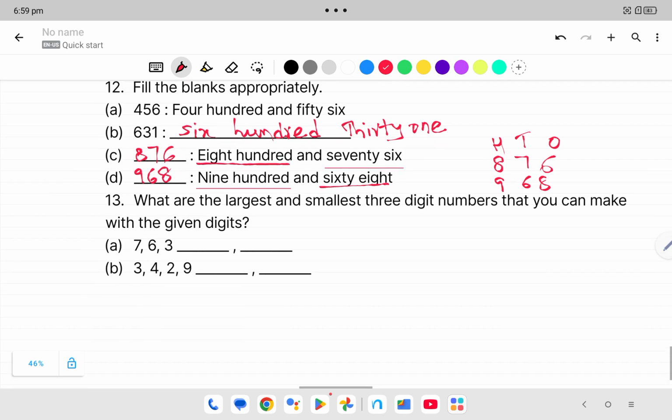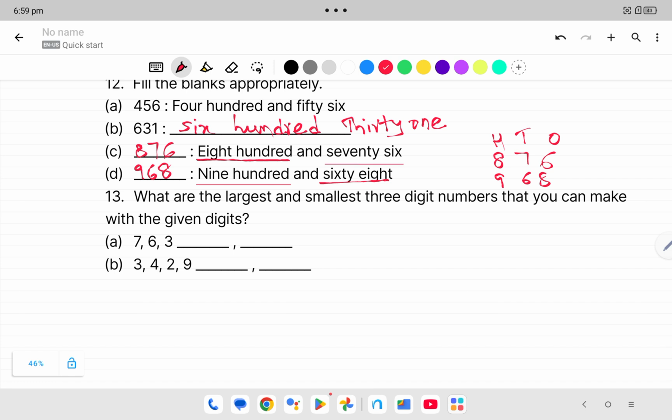Next, what are the largest and smallest 3-digit numbers that you can make with the given digits? 763. If you write from big number to small number, we get the biggest number, 763.